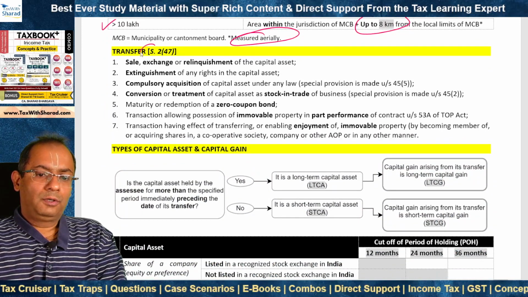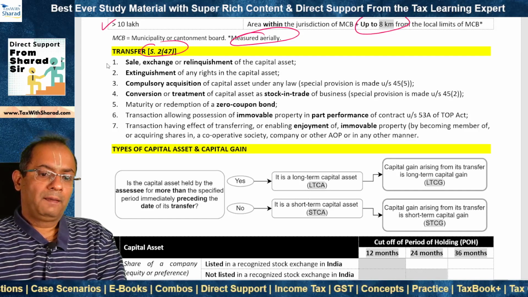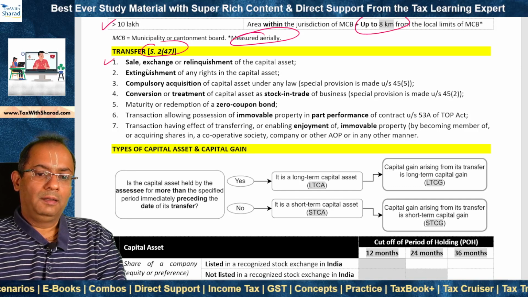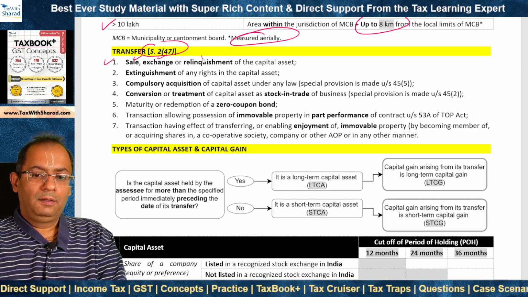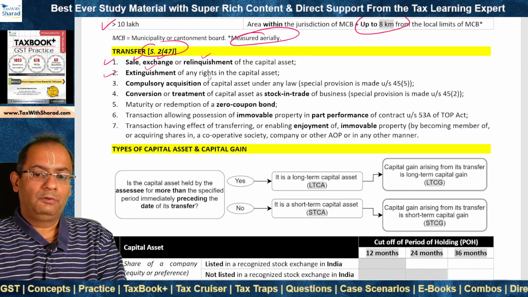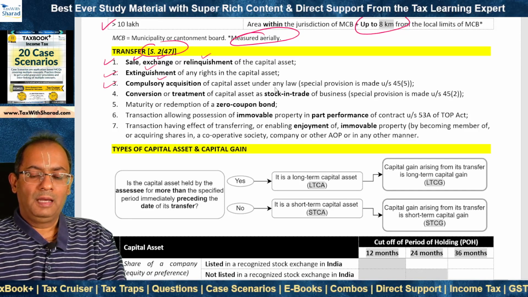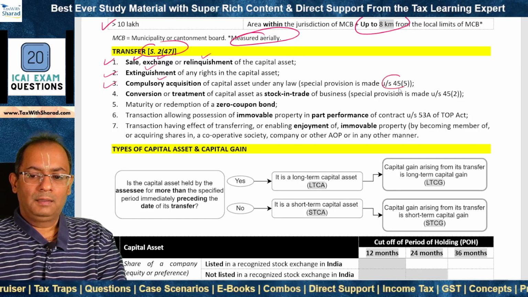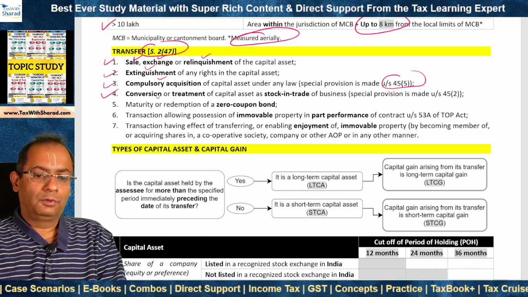So what all is included within the meaning of transfer? Section 2(47). There are 7 items to note. 1. Sale of capital asset, exchange of capital asset, or relinquishment of capital asset. Second, extinguishment of any rights in the capital asset. 3. Compulsory acquisition of capital asset under any law, and this is covered specially by section 45(5), which we will see in some time.